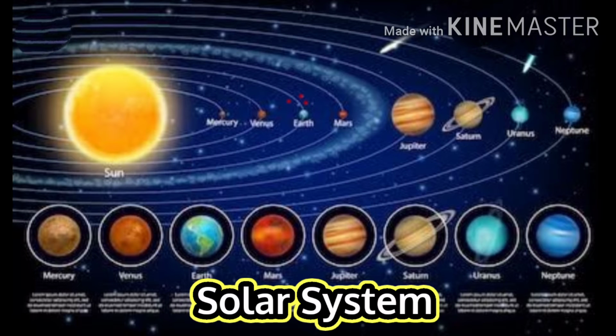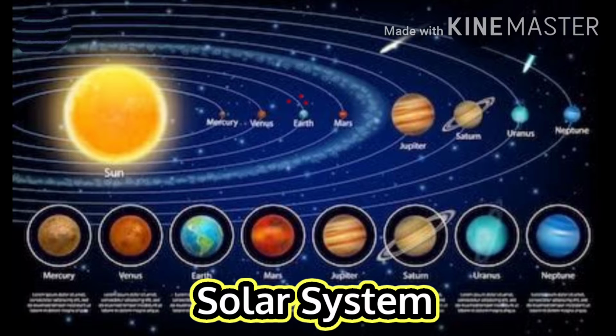Today we will talk about lesson 17, stars and solar system. First of all, what is the solar system? It is the sun and all the objects that orbit around it, means move around the sun continuously. The sun is orbited by planets, asteroids, comets and other things. It contains 99.9% of the solar system mass.